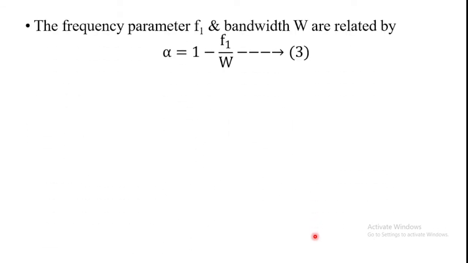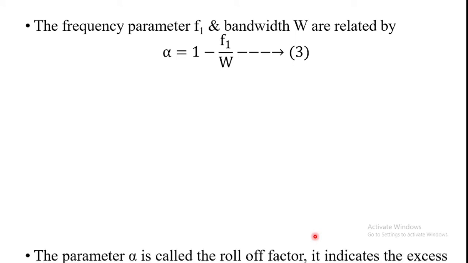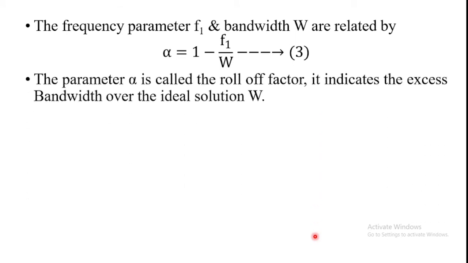Before going to the time domain representation and frequency domain graphical representation, note the frequency term f1 in the above expression.